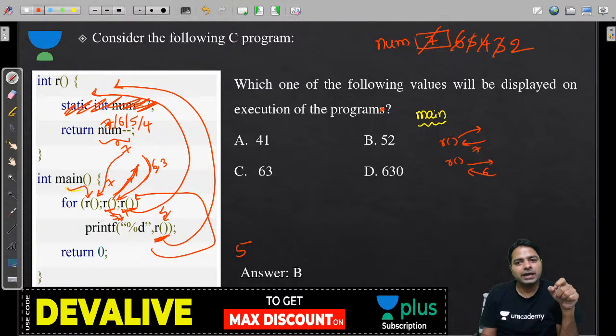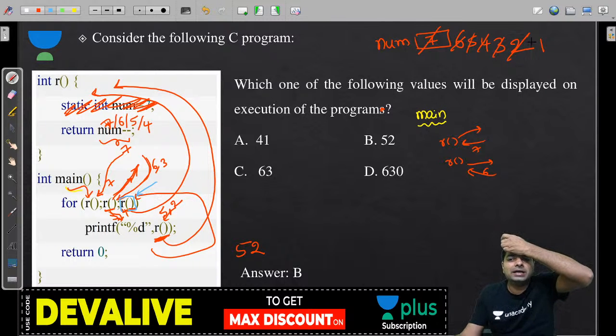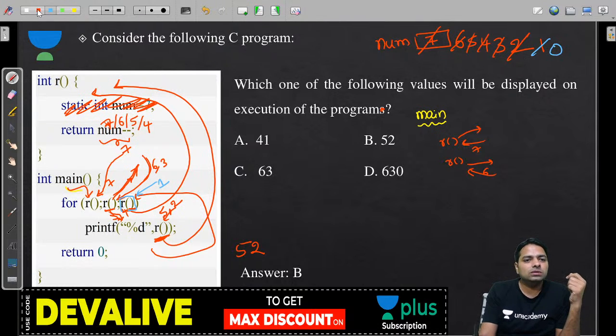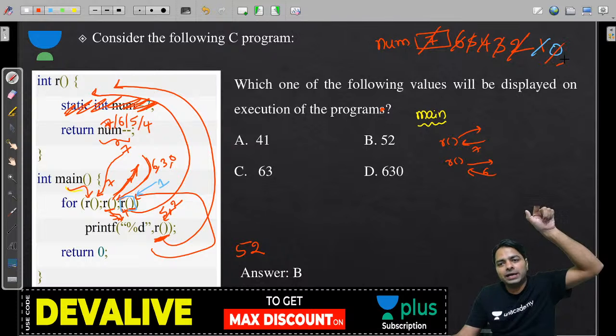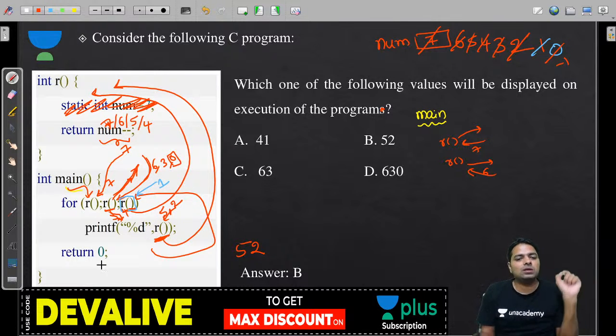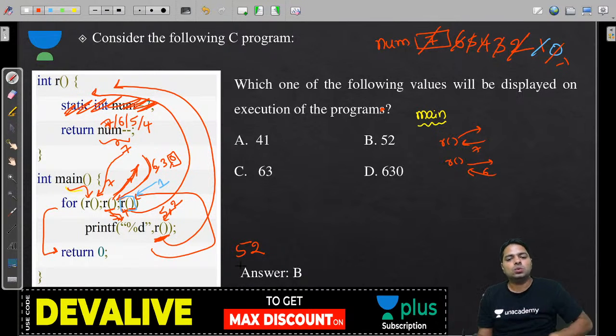And R calls again. This time, previously 5 happened, this time 2. 2 means automatically 1 happens. Next time it prints 2. And this R, especially I am talking about this R, it's going to get the next value, doesn't matter what it gets. Previously 4 happened, now it returns 1. So it gets 1 now, automatically makes 0. So now the function gets 0, but the actual value of num gets to -1. So now this 0 is false. So you come out of the for loop. So the output printed is 52.